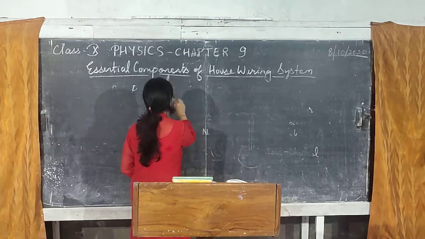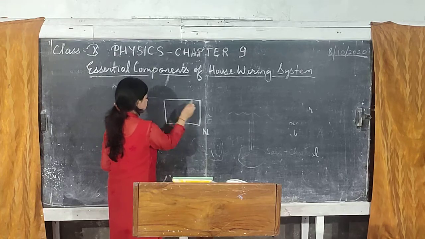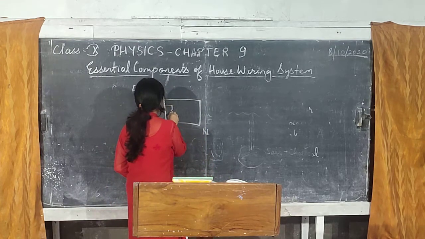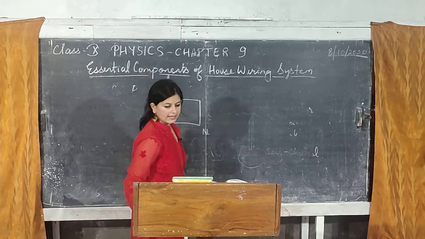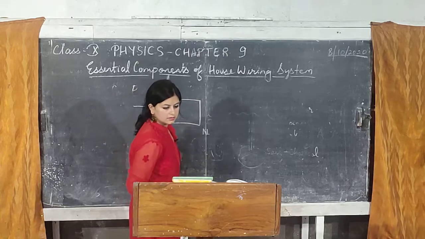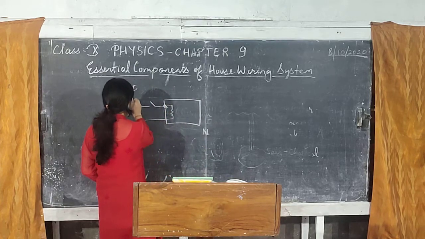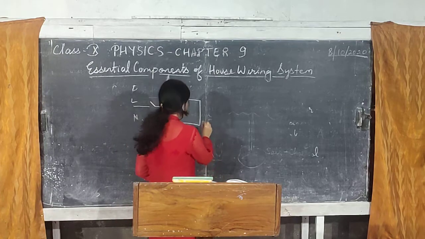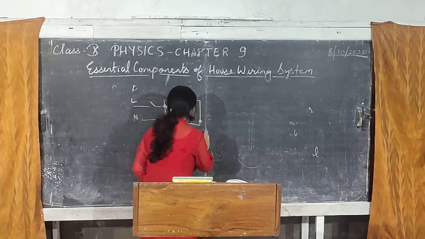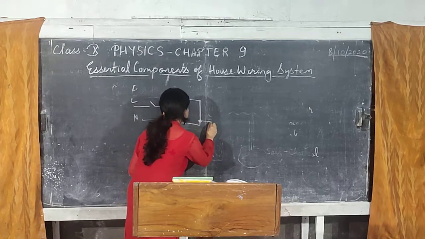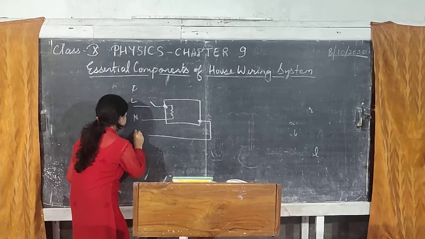How is it done? You have an appliance. This is called the element of the appliance, and this resistance and all are part of the appliance. You connect a switch. This is the live, this is the neutral, and on the body there is a terminal provided which goes to the earth connection.